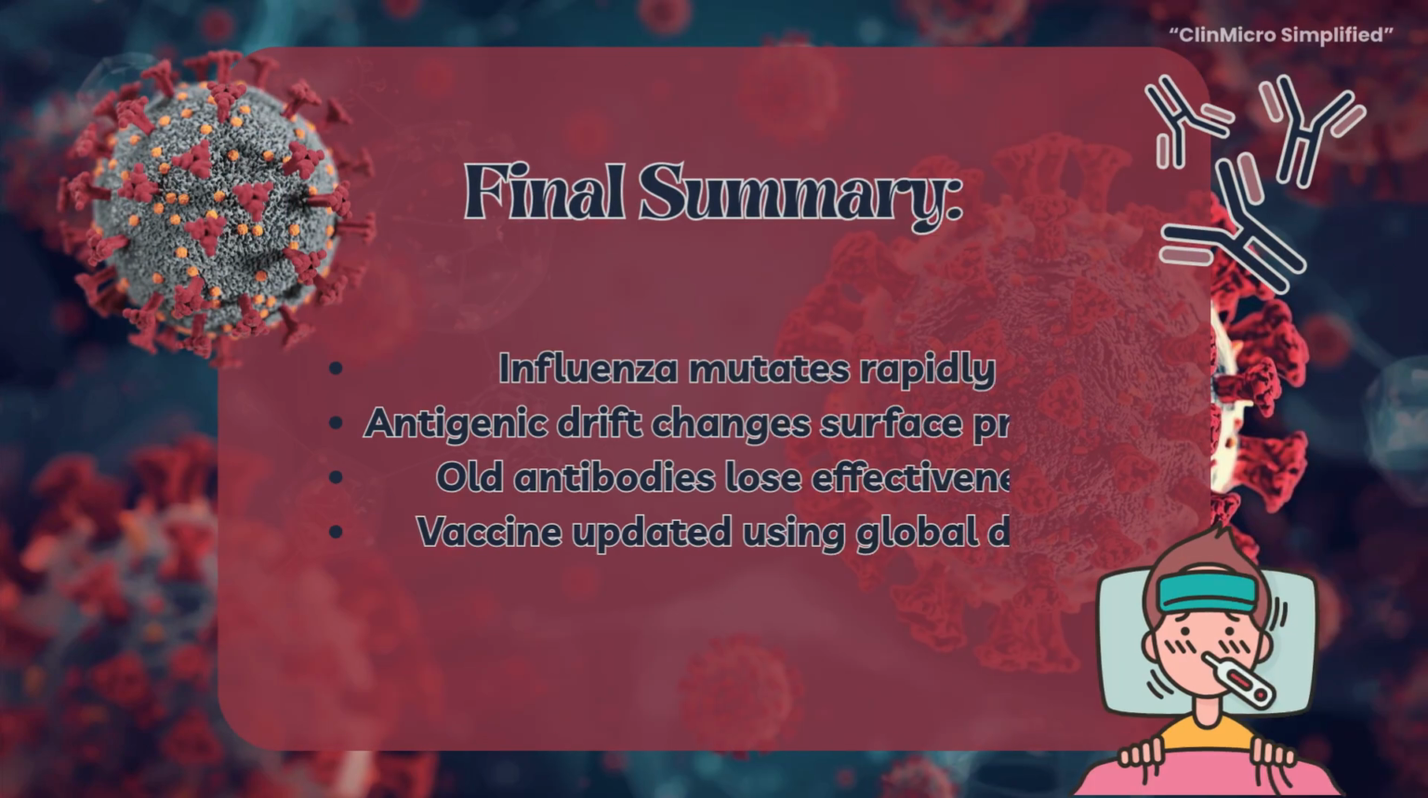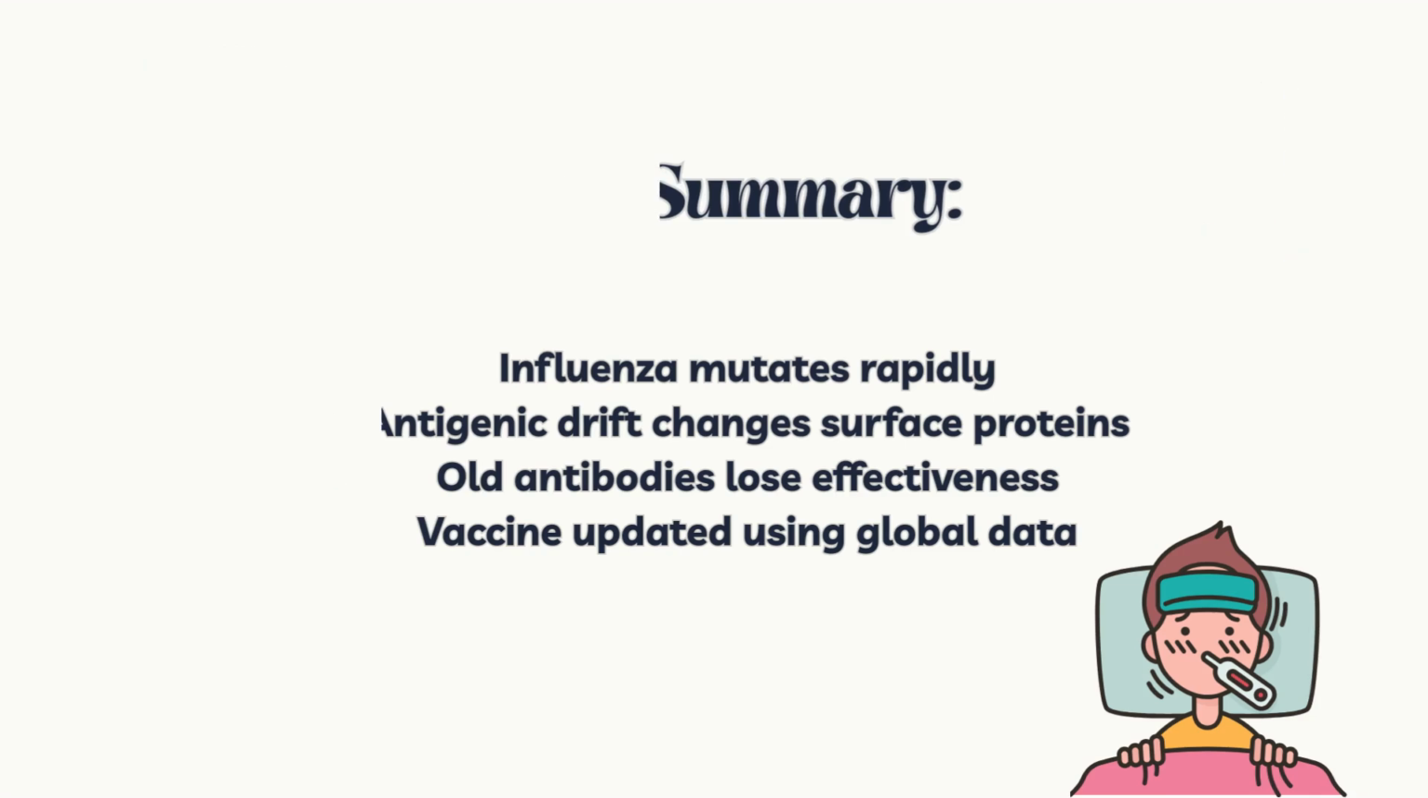So the influenza vaccine changes every year because the virus itself keeps changing. Antigenic drift alters the surface proteins, making old immunity less effective. Updating the vaccine is the best way to stay one step ahead of the virus.